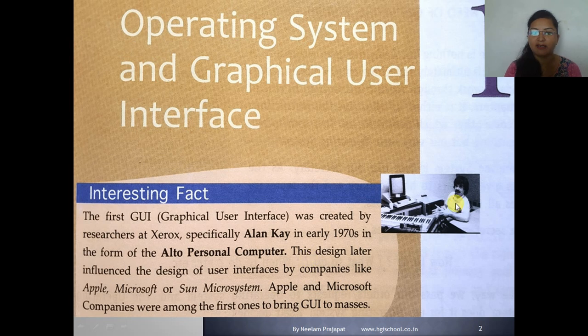This design later influenced the user interfaces of companies like Apple, Microsoft, and Sun Microsystems. Apple and Microsoft were amongst the first to bring the GUI to the masses.